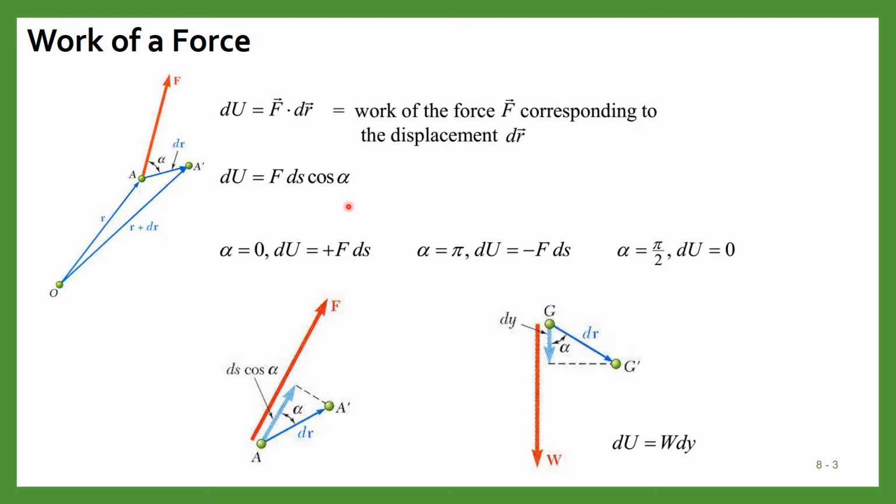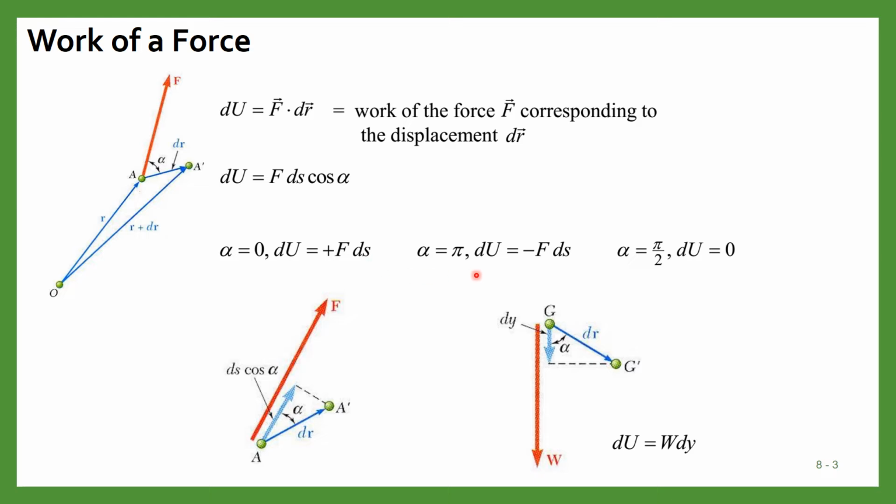Now there are some situations when both force and displacement are in the same direction, that means alpha is equal to 0, then this work is simply equal to the product F ds.